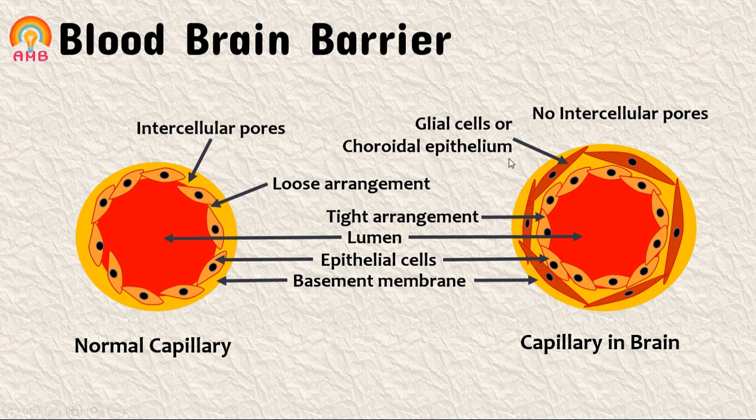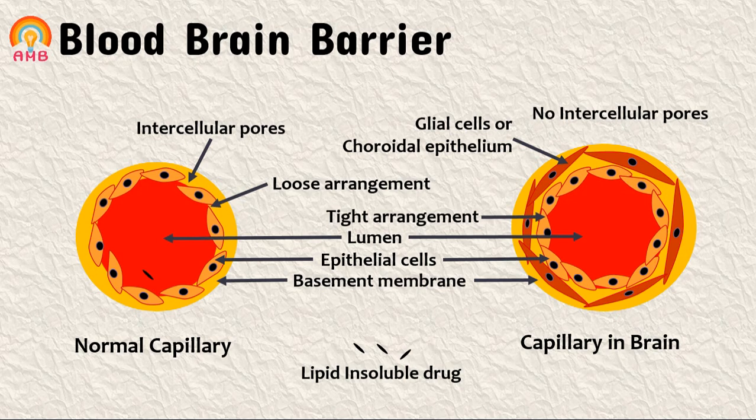So the tight arrangement of endothelial cells, choroidal epithelium and neural tissue, all together constitute a very tough barrier which is called the blood-brain barrier. This barrier is lipoidal in nature. It means that it limits the entry of lipid insoluble drugs like streptomycin or neostigmine in the brain.